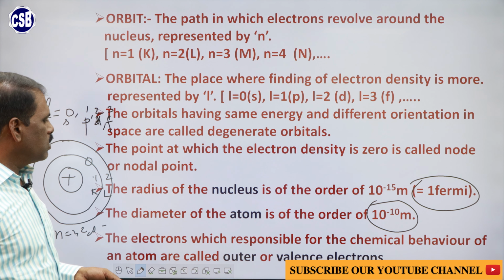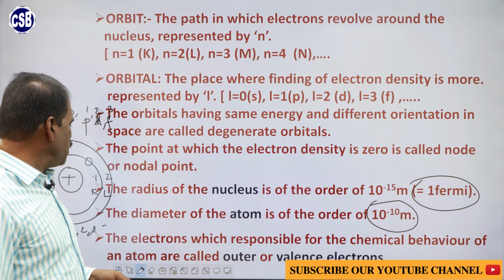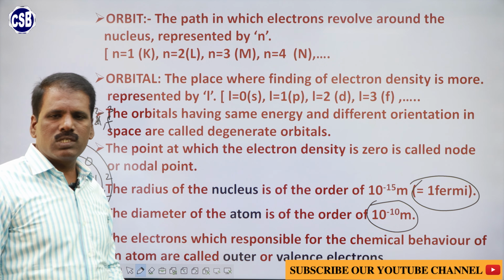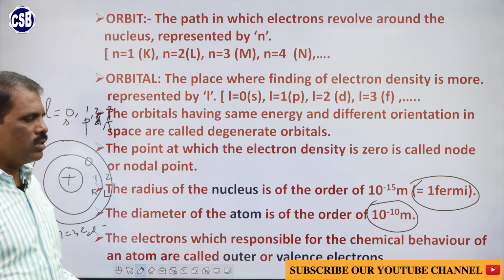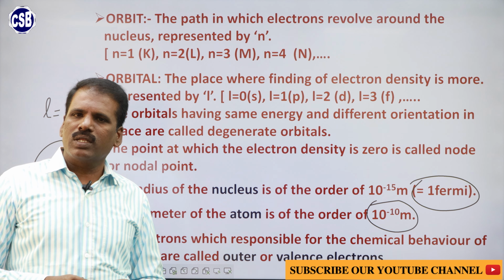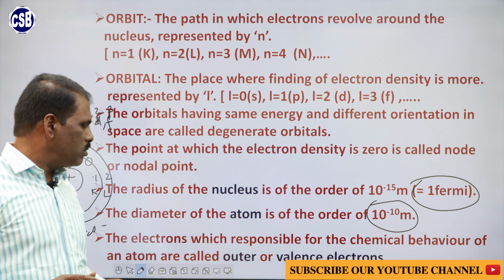The electrons which are responsible for the chemical behavior are known as valence electrons. So, the valence electrons are taking part in the chemical reaction.